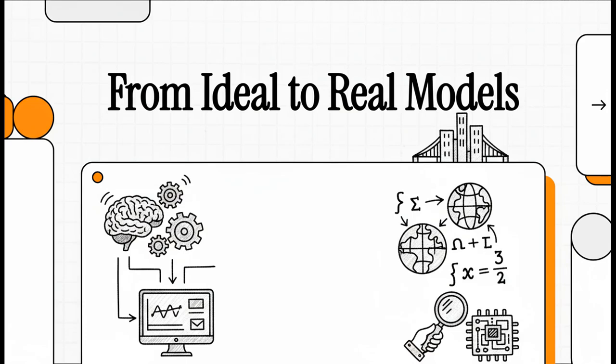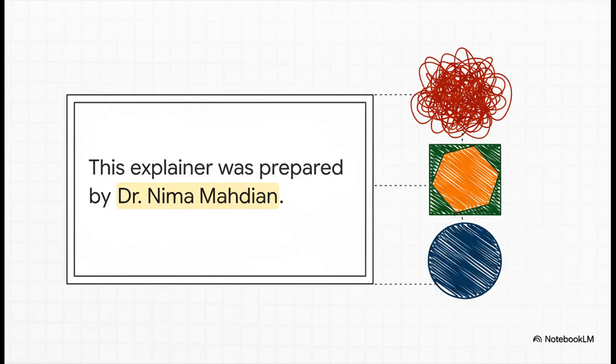Welcome to The Explainer. Today, we're going to dive into something really cool, how engineers and scientists create mathematical models of the world around us. It's a process called system identification, and we're going to break it all down. Now, this whole explainer was put together by Dr. Nima Median, and it really takes us on a fascinating journey.